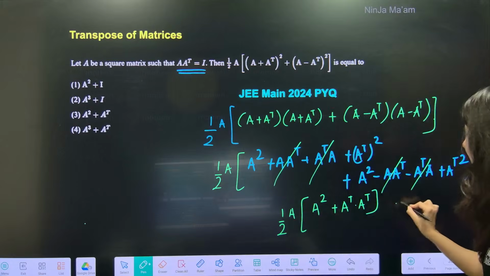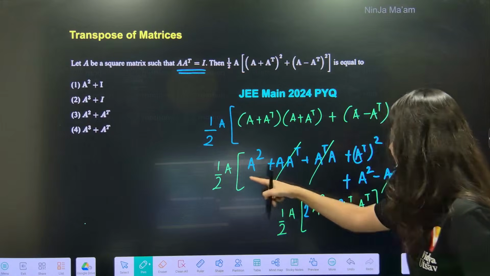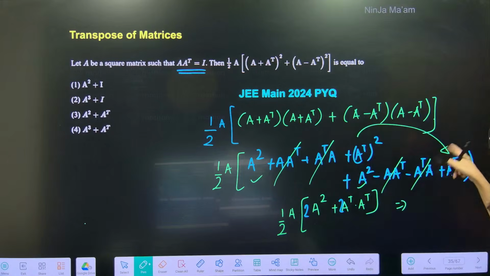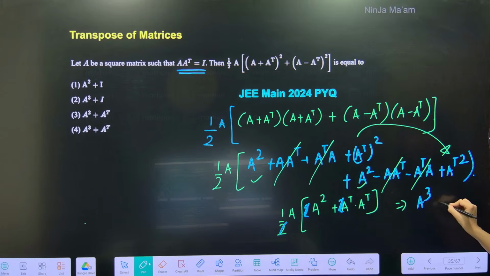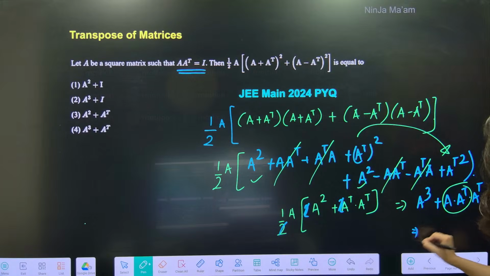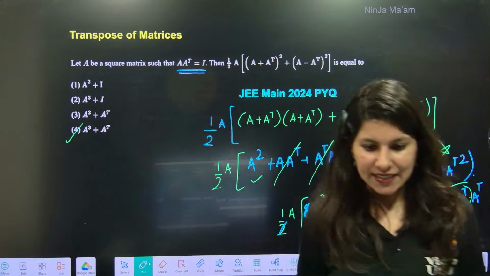Now let's multiply this A inside. 2 is also there, right? Because this is also double. See, A square, and this is also double. So 2 anyway cancels. Now multiply A. So this is A cube plus A transpose, A transpose. Okay. So A into A transpose is identity. So the answer will be A cube plus A transpose. Easy question, option D. Everybody?